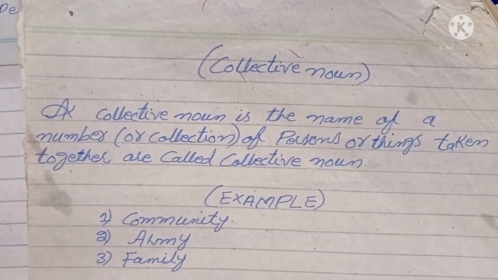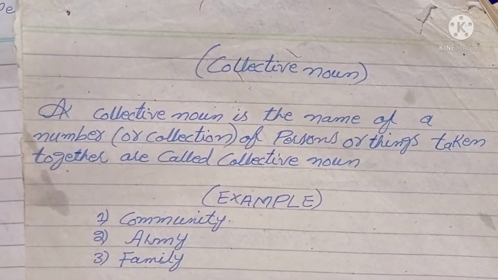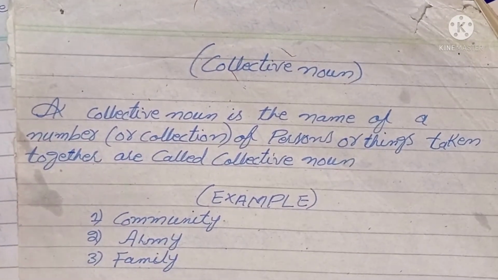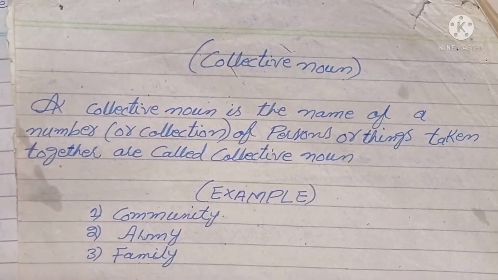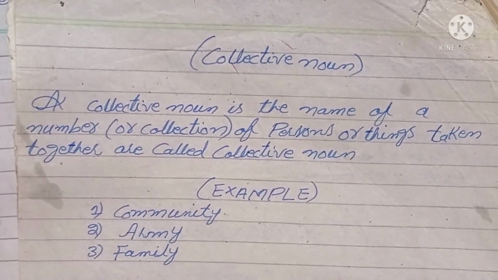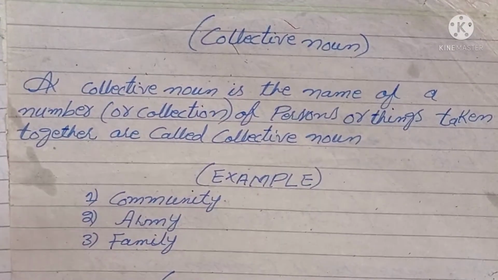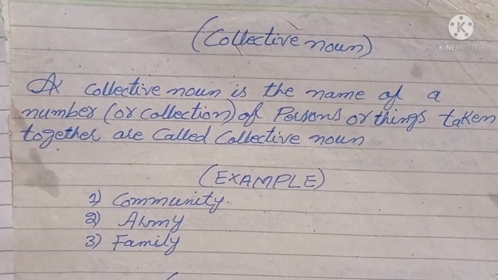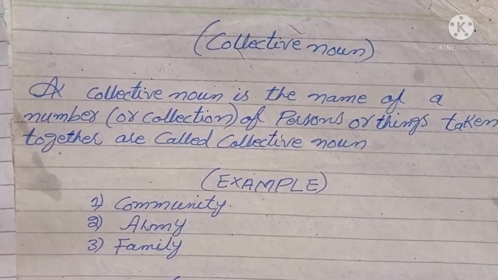There are so many members in an army team. There are so many members in a family. In one family there are so many members, so many cousins, so many members in only one family. These all combined together are called a collective noun.